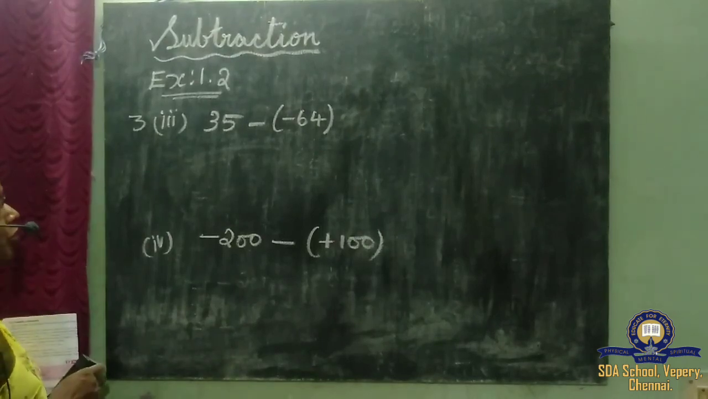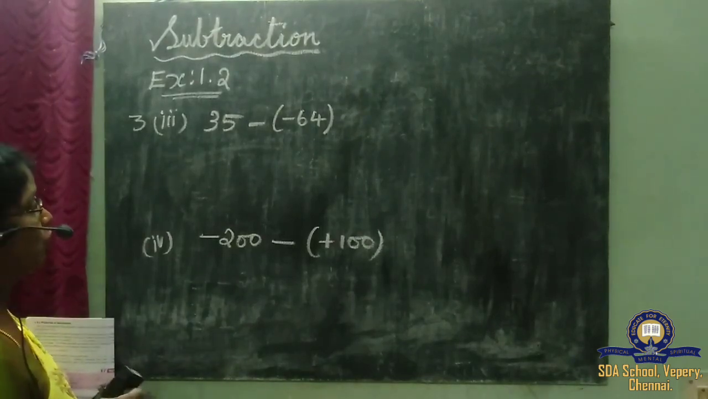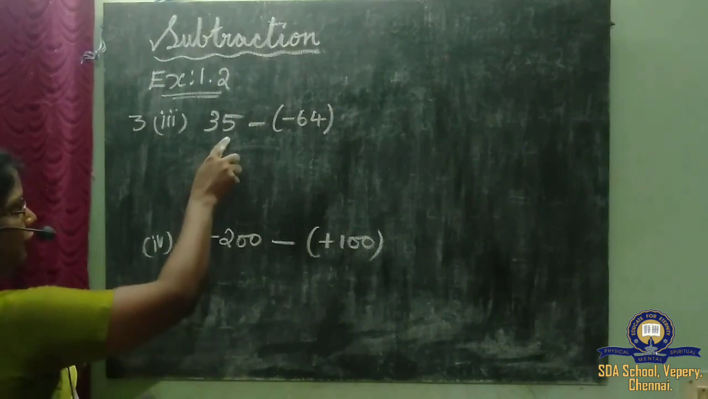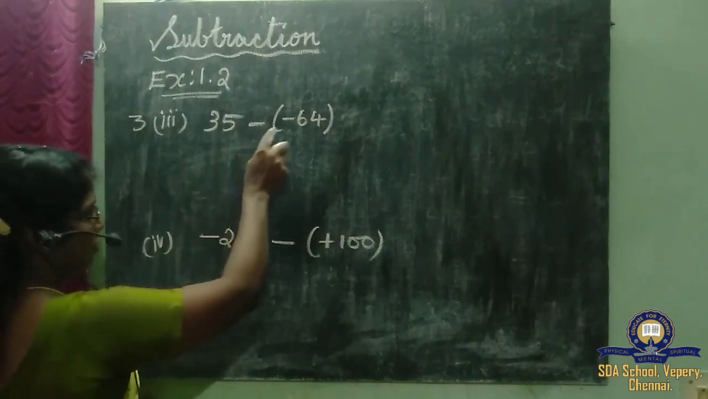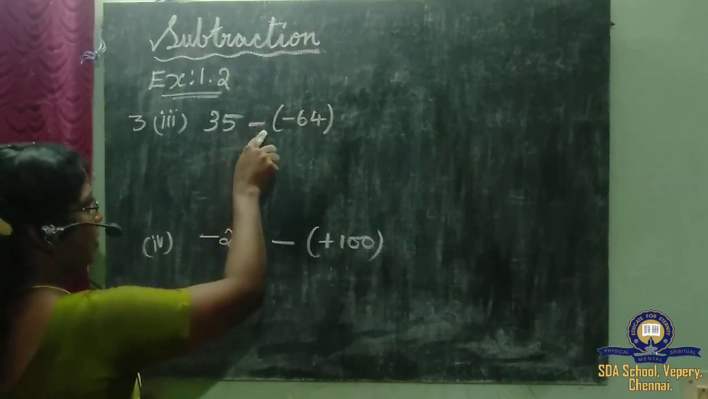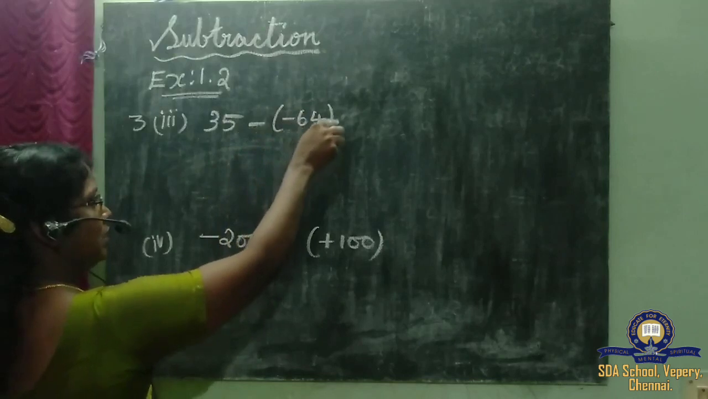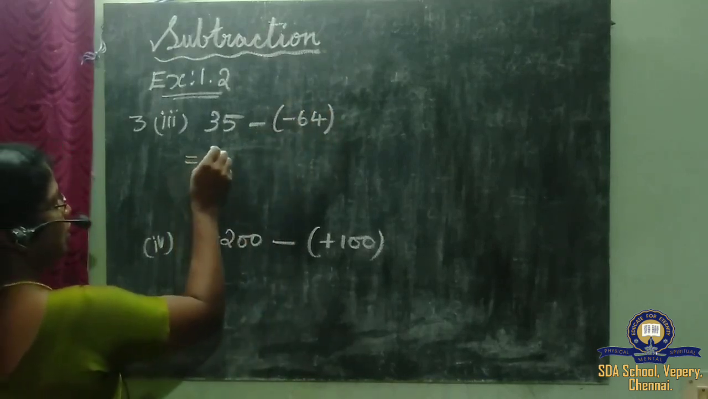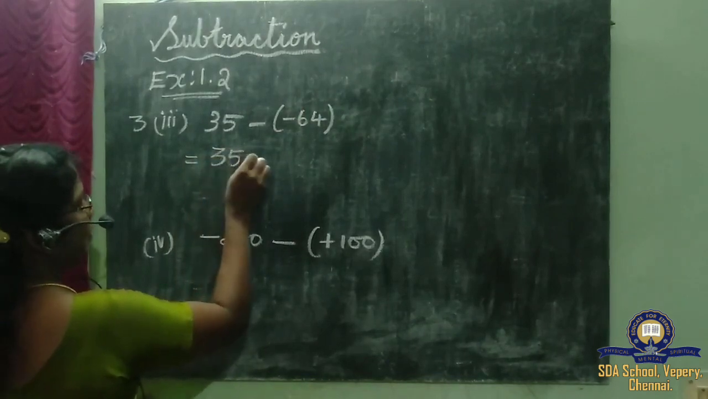Okay children, we are going to do a few sums from exercise 1.2. The third one is given: 35 minus of minus 64. Again, minus a negative integer is given, minus 64. How to do this? I will write it here.